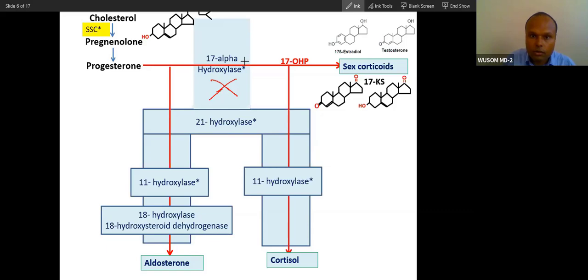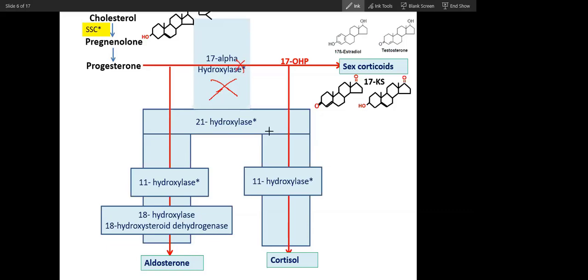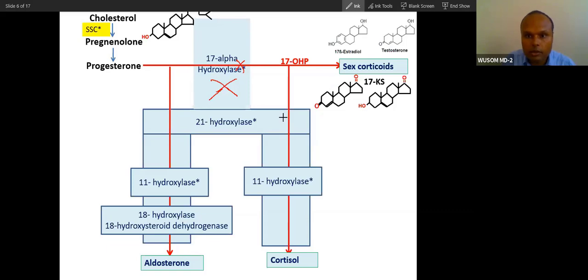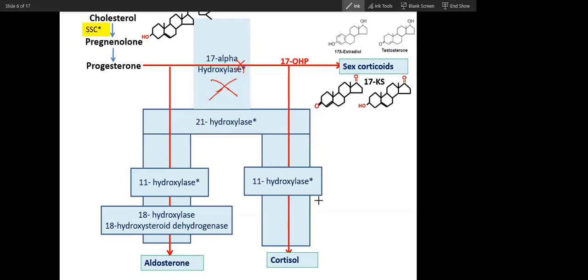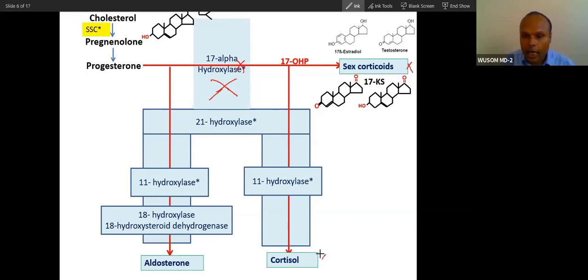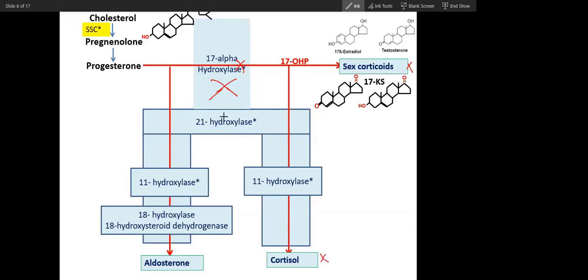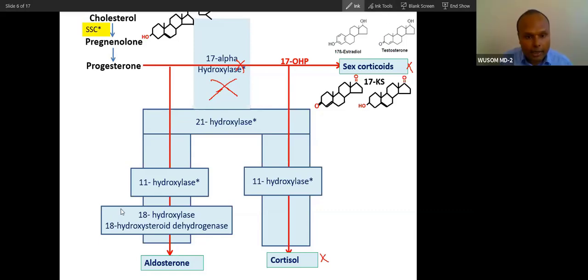No production of sex corticoid, no production of cortisol. Aldosterone will be high. Is there obstruction in aldosterone?